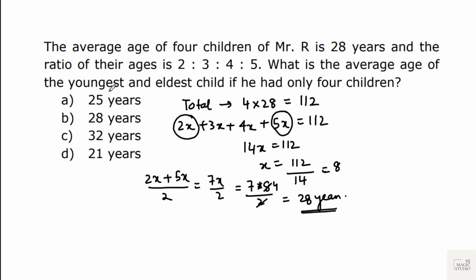So the average age of youngest and the eldest is 28 years again. Option B is the answer. It is simply 5 plus 2, 7 by 2, into the total of all the ratios, that is 14, into the total of all the 4 people's ages, 28 into 4. You can just calculate and you will get 28 years.